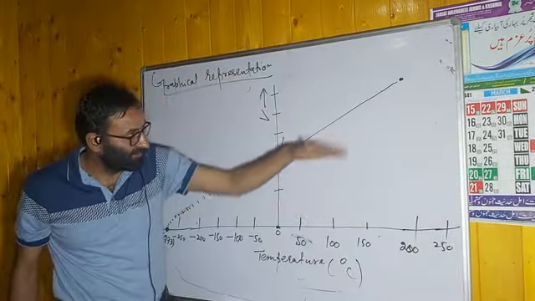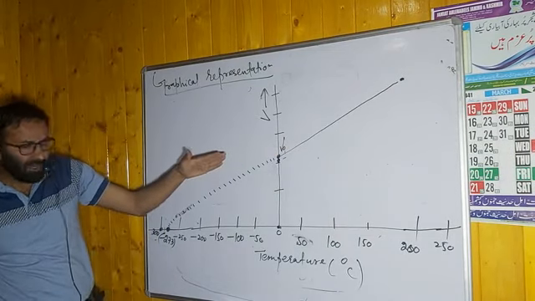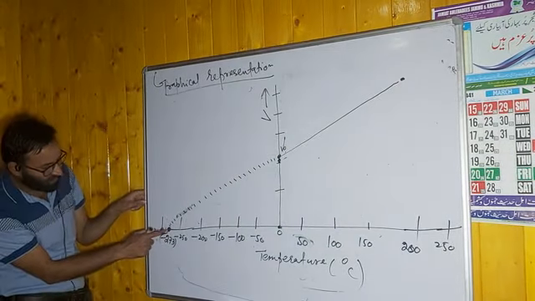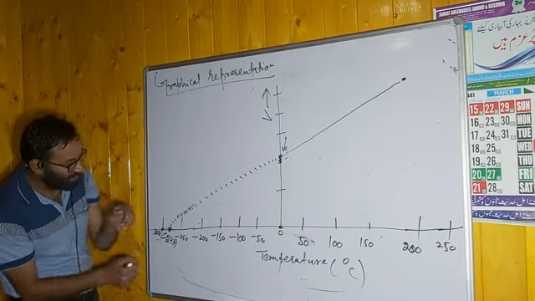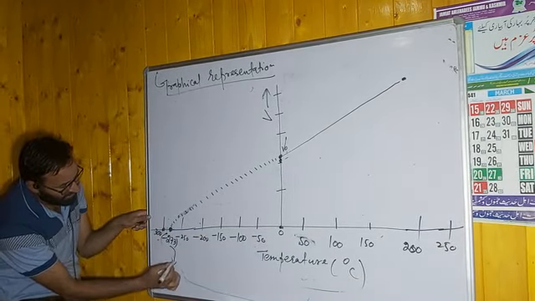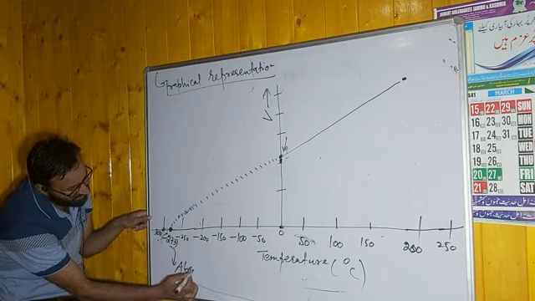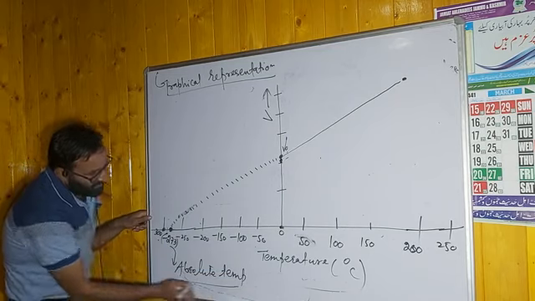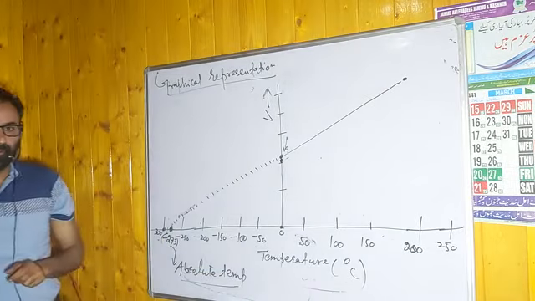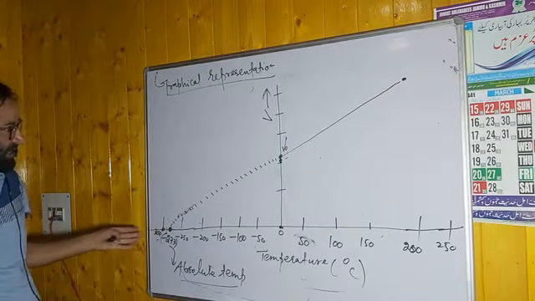When you decrease temperature, it will decrease. But finally a temperature reaches, minus 273 degrees Celsius, at which the volume becomes 0. This minus 273 degrees Celsius is called absolute temperature. Remember this point. This is clear from the graph.